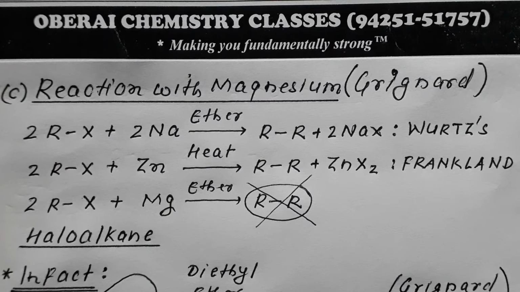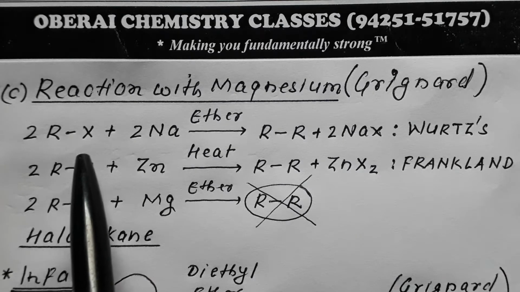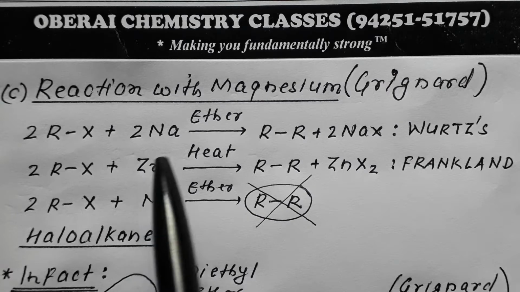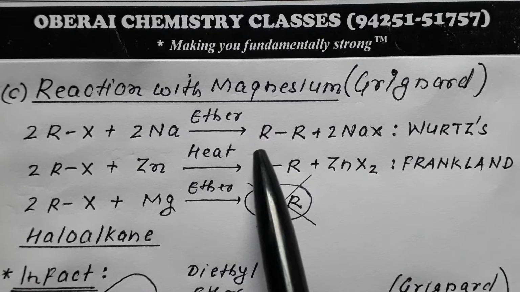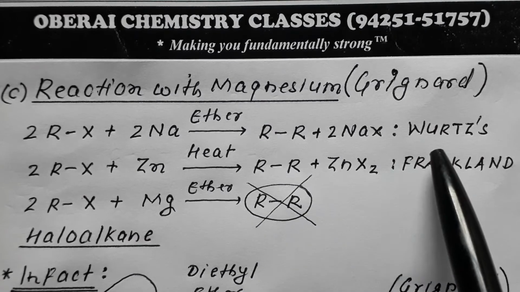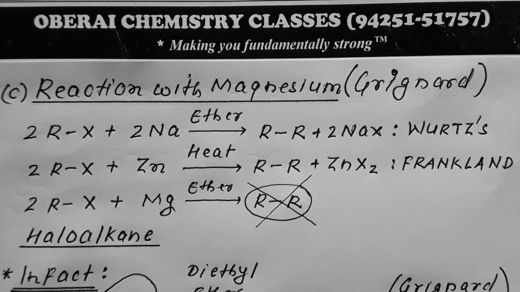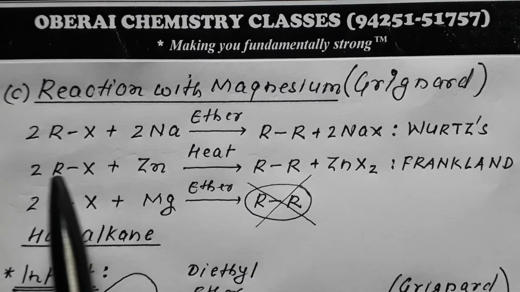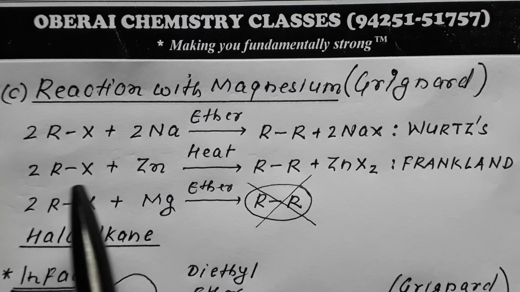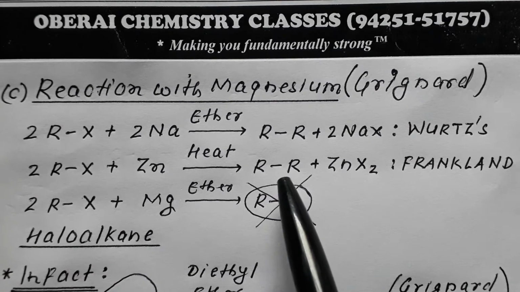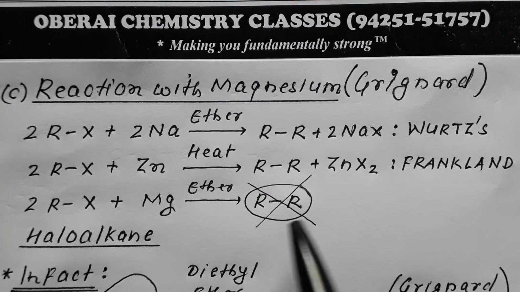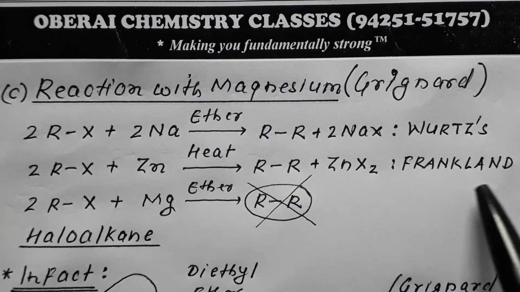Now before we begin with the preparation, a very important feature, as we have previously done: haloalkane when made to react with sodium in presence of ether results in formation of alkane with twice the number of carbon, a reaction termed as Wood's reaction. Similarly, haloalkane when made to react with zinc metal results in formation of alkane with twice the number of carbon, and the reaction is termed as Frankland reaction.